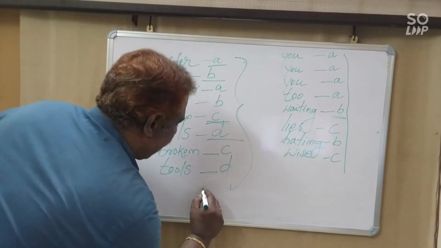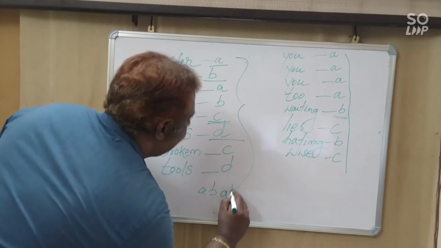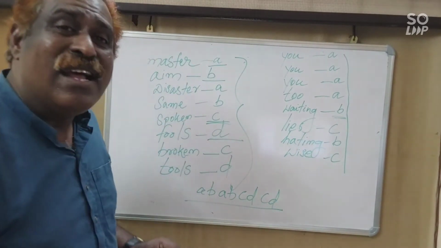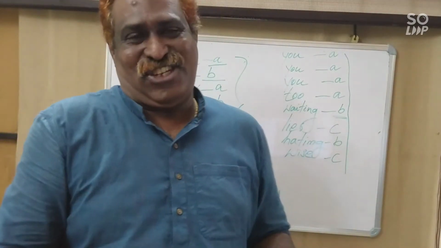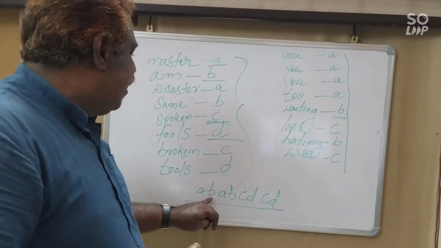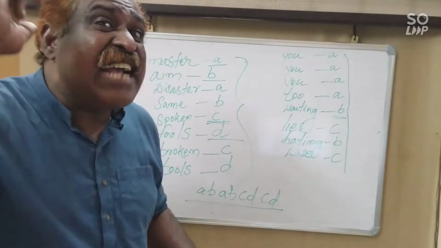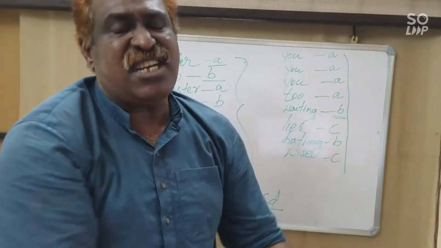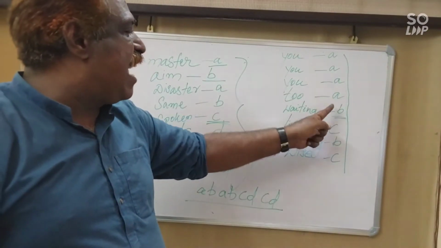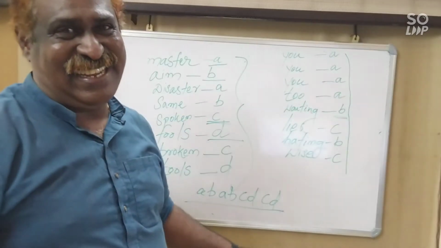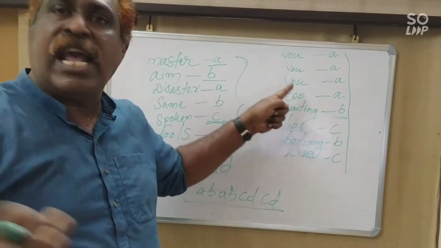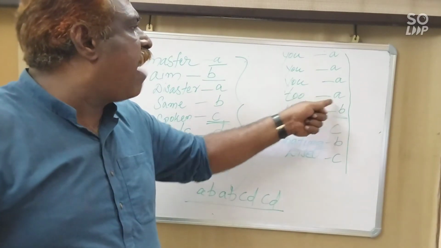This rhyme scheme, A, B, A, B, C, D, C, D, is the same for the other two stanzas. So the three stanzas have the same rhyme scheme, A, B, A, B, C, D, C, D, except for the first stanza, which has A, B, A, B, C, B, C. And look here, you and two, how can we give the same letter?